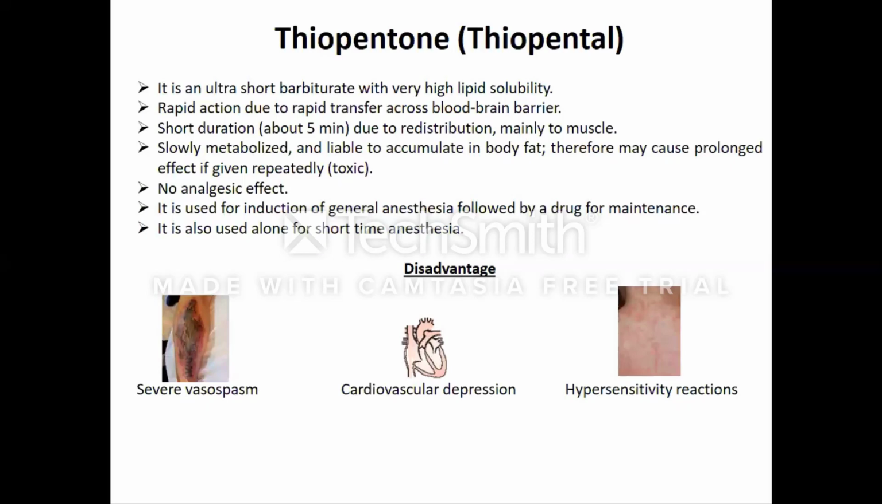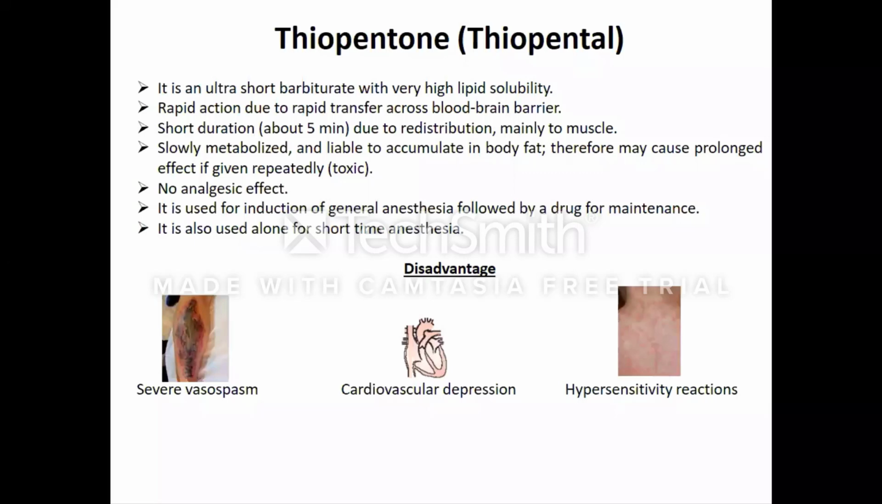The first drug of this category is thiopentone. It is also termed thiopental. It comes under the category of the barbiturates, and under the subcategory of ultra short acting barbiturate, because it has a very high lipid solubility, because of which it will immediately cross the blood-brain barrier. But as it crosses the blood-brain barrier, the induction of the anesthesia takes place, no doubt.